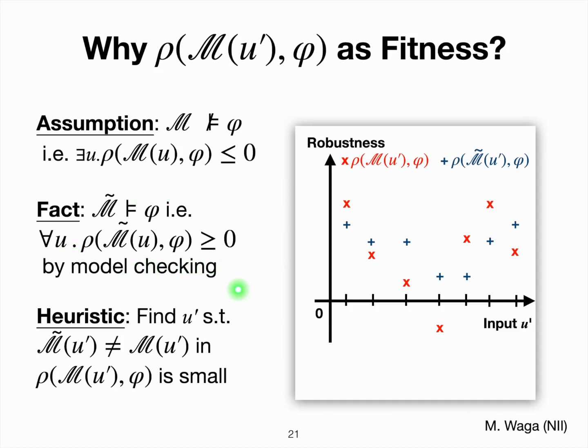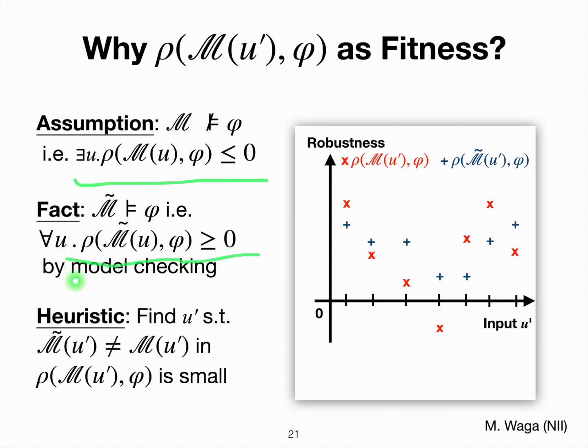In other words, for any input signal, this approximating automaton returns robustness positive or zero. This is guaranteed by the model checking. So we have this inconsistency. This actual model should always have this negative or zero robustness, while our approximating model should be positive for any input.